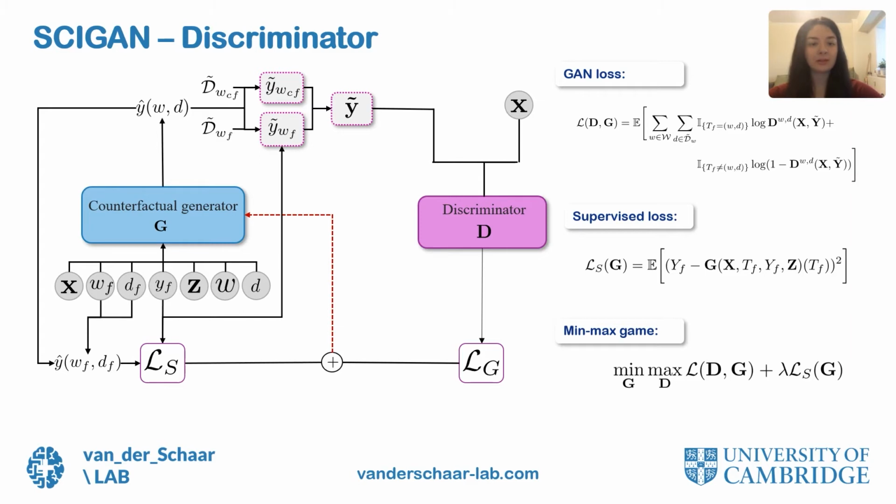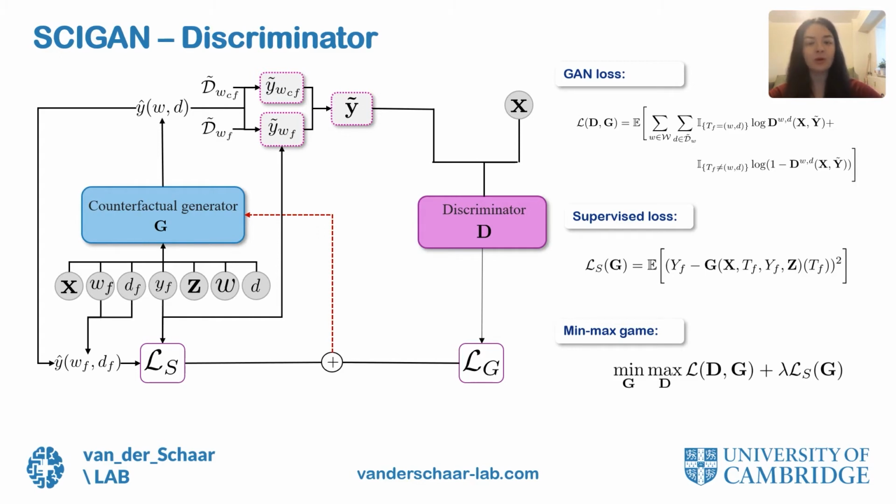Now the task of the discriminator, which is to pick out the factual dosage from NW dosage pairs for k different types of treatments, becomes increasingly difficult as we increase the number of dosage samples NW or the number of treatment types k, because the dimension of the discriminator output space increases significantly. And even though we can control the number of dosage samples NW, if we set it too low, then the set of dosage outcome samples may not well represent the dose response curve, particularly if the dose response curve is complex. And in practice, we found that even for moderate settings of NW and only 2 treatments, modeling the discriminator as a single function resulted in poor performance.